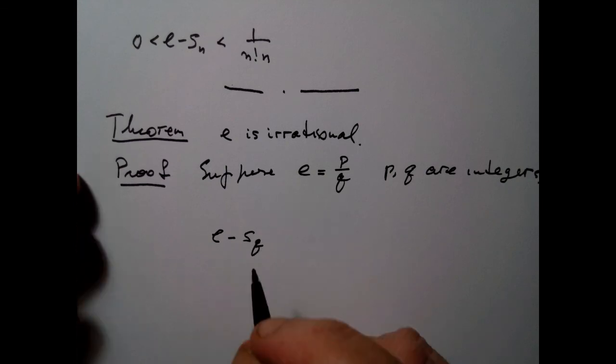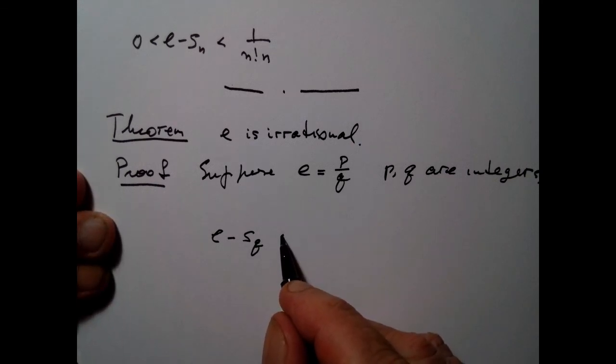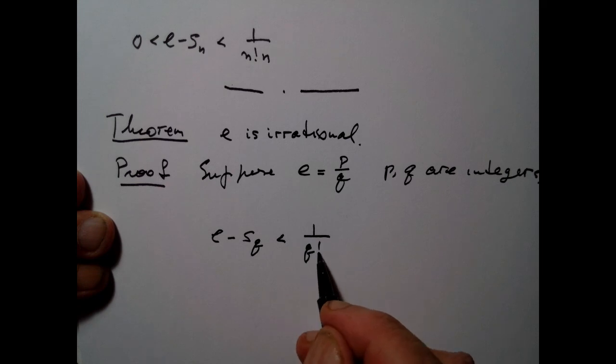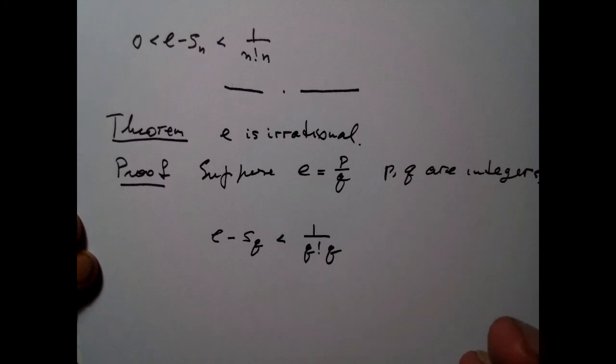So this is the integer I'm talking about, and what that means is this will be less than 1 over q factorial times q. Do you agree with me? Okay. And of course, it will also be greater than 0.